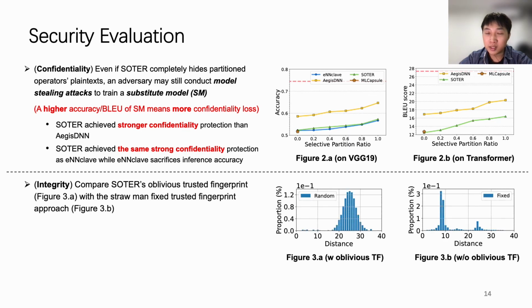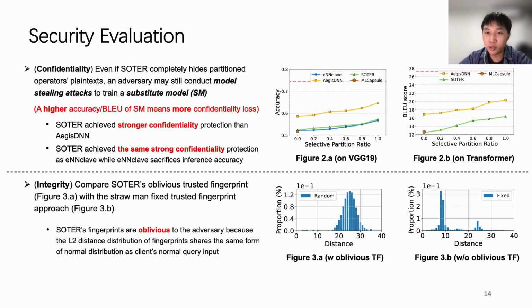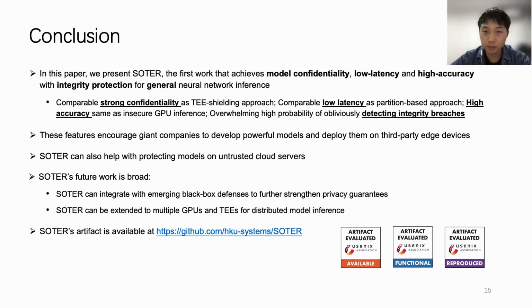To validate the integrity protection, we compare SOTER's oblivious fingerprint with the Strawman fixed fingerprint approach. Figure 3 shows that SOTER's fingerprints are oblivious to the adversary, because the L2 distance distribution of fingerprints shares the same form of normal distribution as the client's normal query input, while the L2 distance distribution of fixed fingerprints does not share the form of normal distribution.